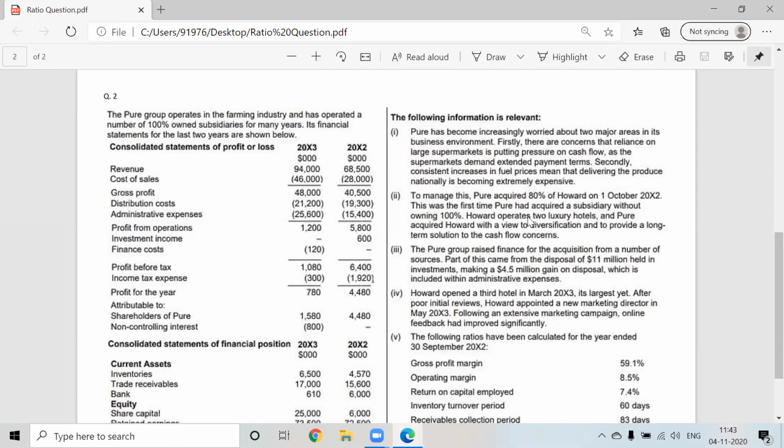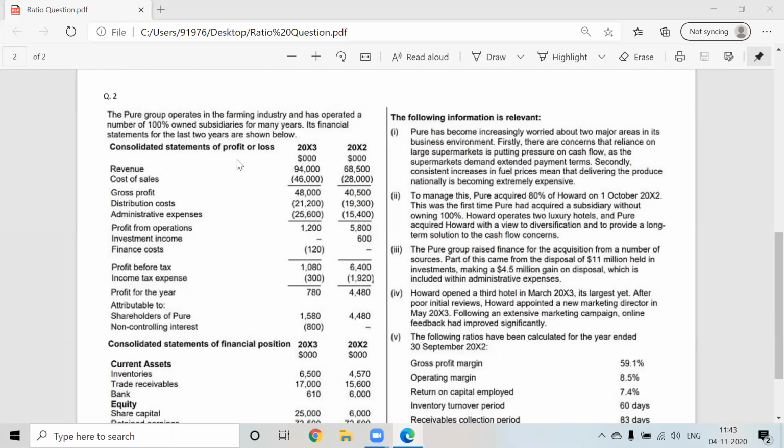We have disposed of $11 million held in investment, and out of that we have got a profit of 4.5 million, which is included within admin expenses. Means what? This is a one-off item.